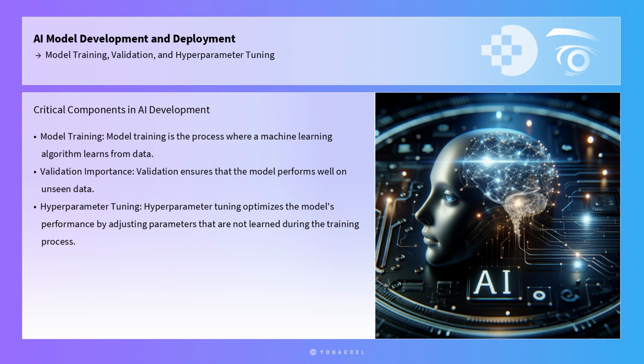Model training is the process where a machine learning algorithm learns from data. Validation ensures that the model performs well on unseen data, and hyperparameter tuning optimizes the model's performance by adjusting parameters that are not learned during the training process. Together, these steps form the backbone of successful AI model development, ensuring that models do not merely memorize data, but instead learn patterns that generalize to new, unseen scenarios.